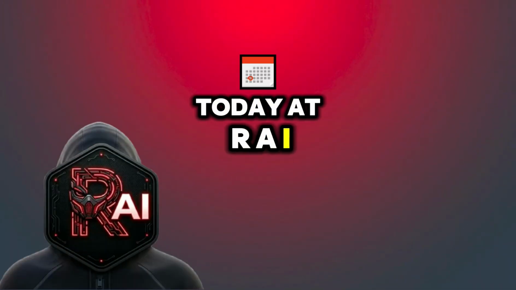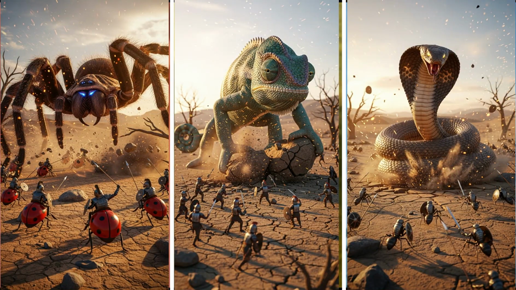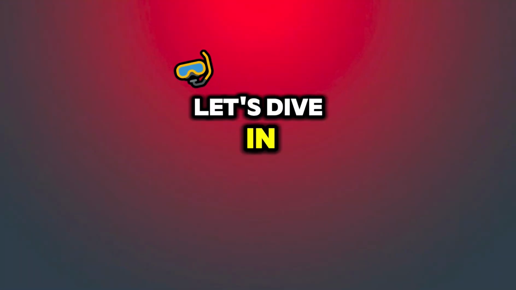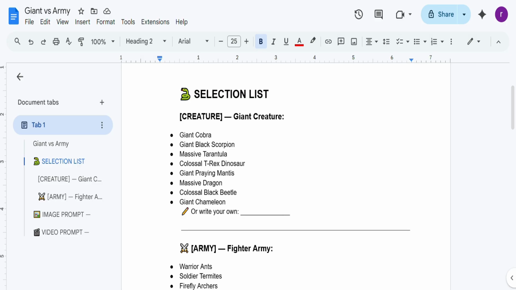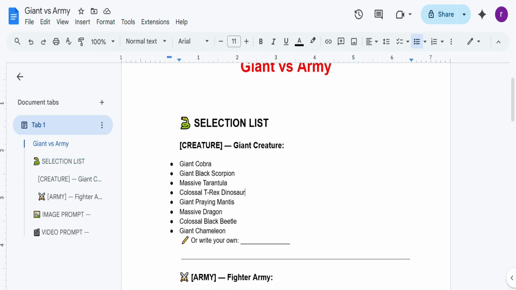Today at RAI, I'm handing you the exact blueprint to replicate these results. No cameras, no fluff, just pure strategy. Let's dive in. Let's get into the practical application. Right here is the master file containing all the proven, ready-to-use templates. Don't worry about writing these from scratch. I'll leave the direct download link in the description so you can start immediately.